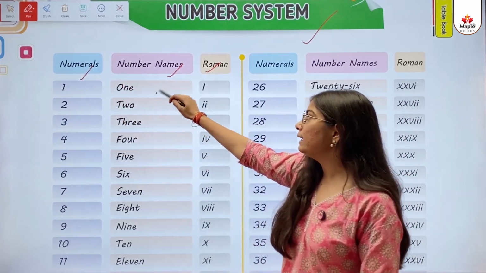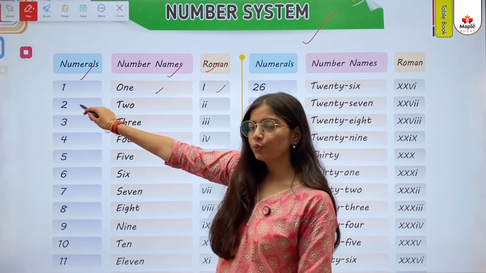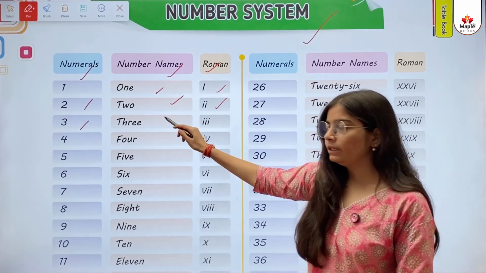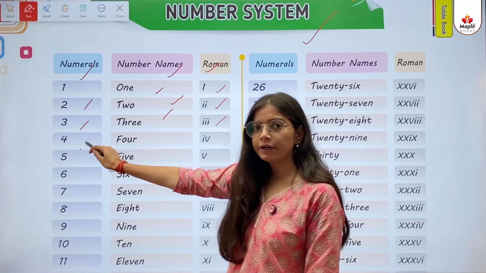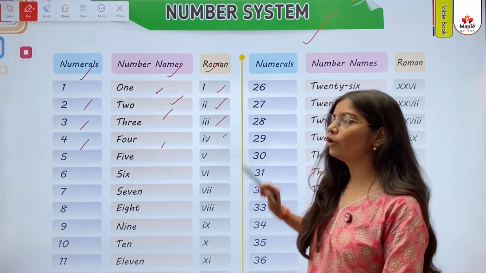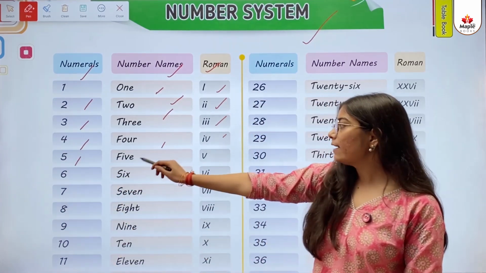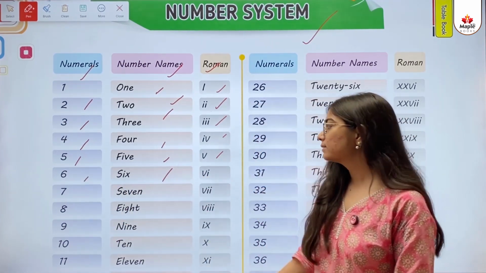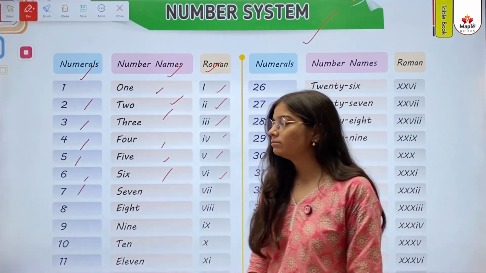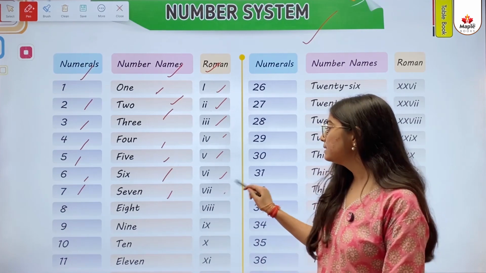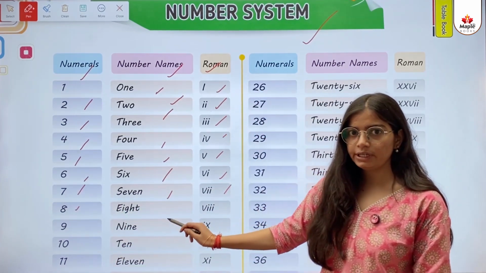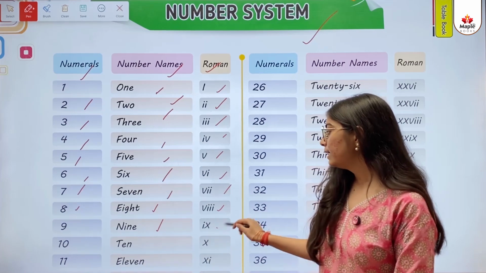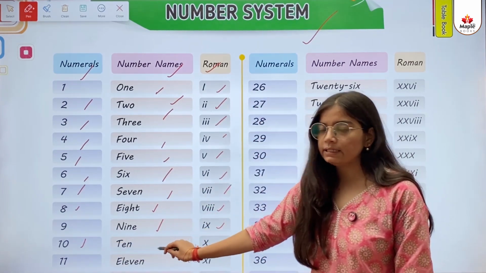1, O-N-E, 1, 1. 2, T-W-O, 2, 2. 3, T-H-R-E-E, 3, 3. 4, F-O-U-R, 4, 4. 5, F-I-V-E, 5, 5. 6, S-I-X, 6, 6. 7, S-E-V-E-N, 7, 7. 8, E-I-G-H-T, 8, 8. 9, N-I-N-E, 9, 9. 10, T-E-N, 10, 10.